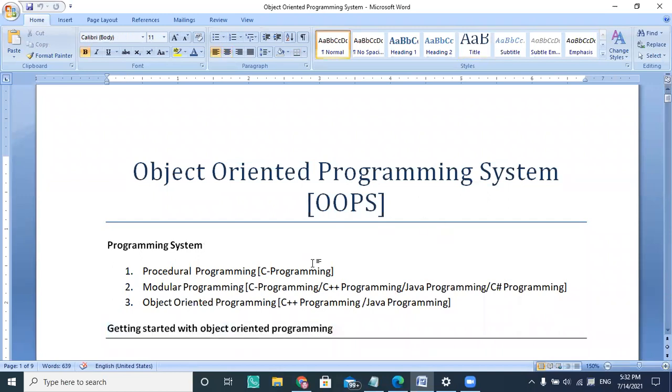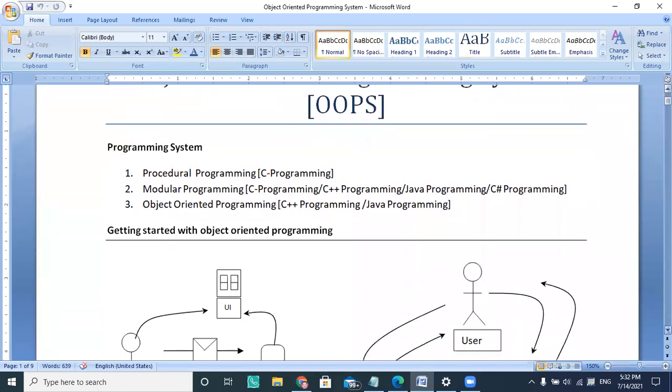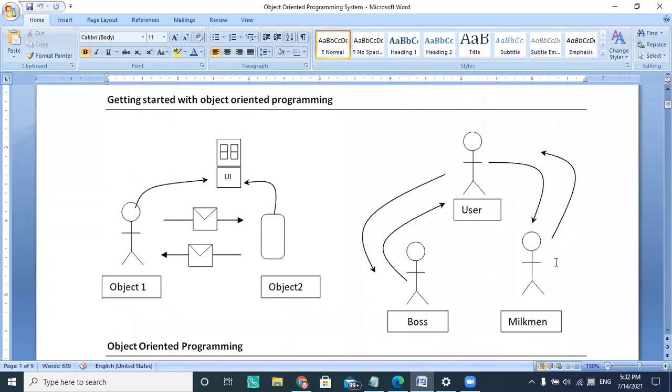So let us understand what is object-oriented programming system, and we are looking at what is an object and what is object-oriented programming. Object-oriented programming is nothing but message passing. One object is passing a message to another object, and the other object is also sending a message as a response. So there is interaction between two objects by passing messages to each other.